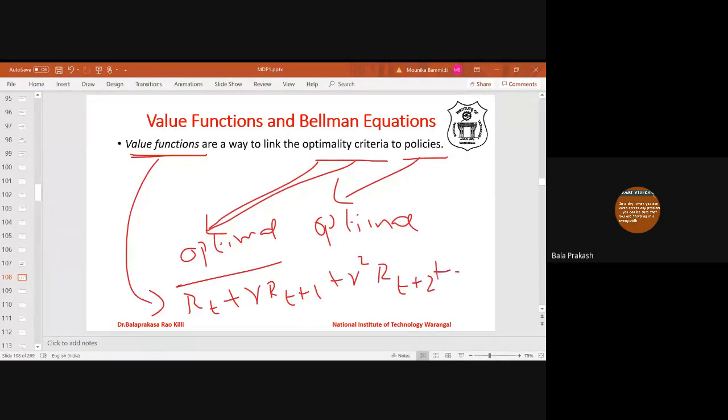This is the total reward starting from state S, given that at time t the state is S. This is the value function we defined earlier.